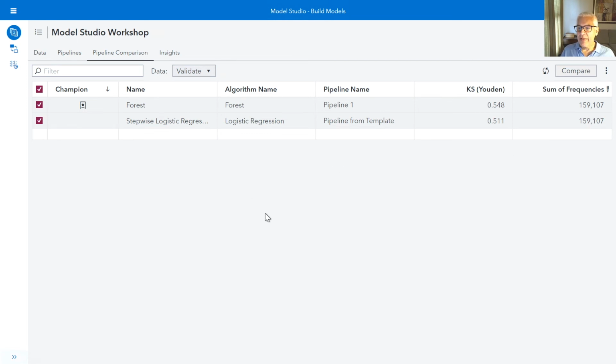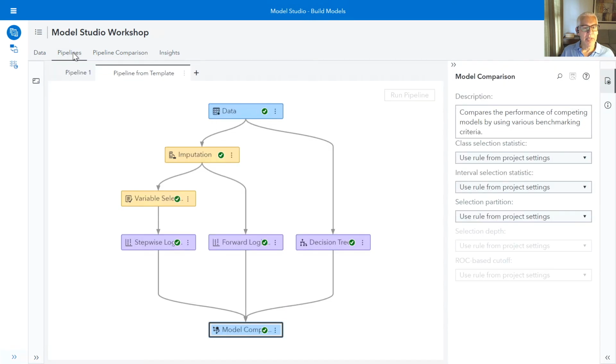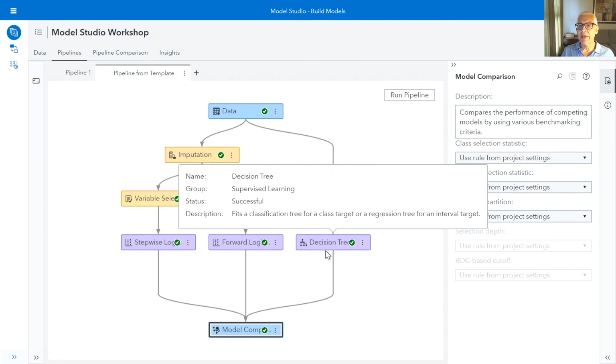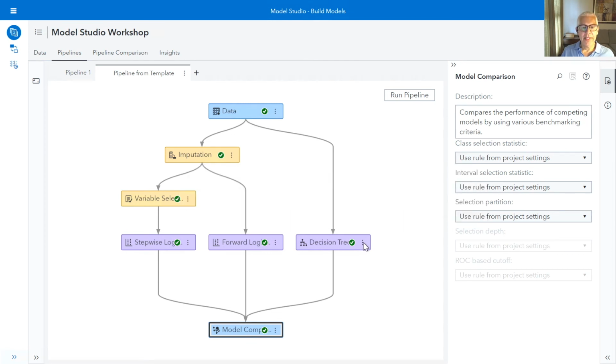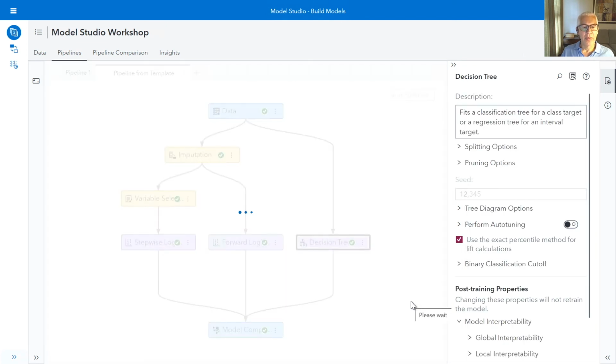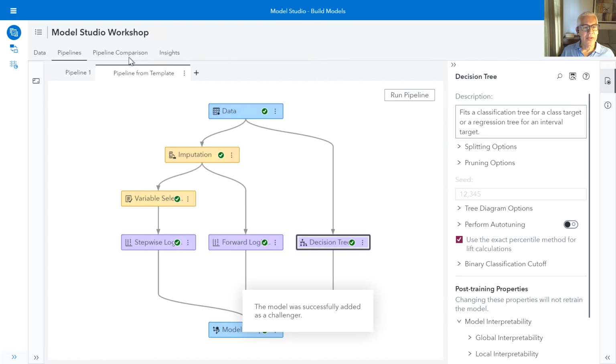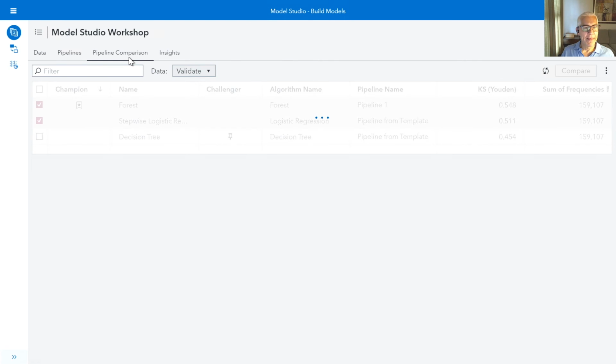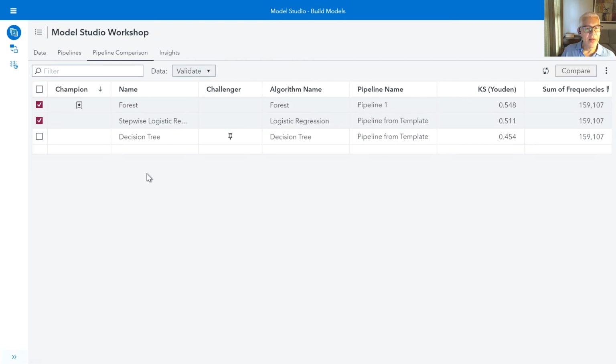You'll remember one of the other things that I wanted to do was go back to my pipelines, and originally when we were looking at this particular pipeline, it looked like the decision tree had a better misclassification rate. So let's take this decision tree and add it as a challenger model. And when I add that as a challenger model, I can come back over to my pipeline comparison, and you can see that now the decision tree has been added.